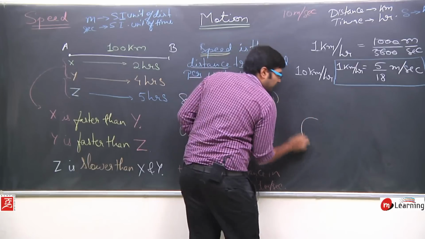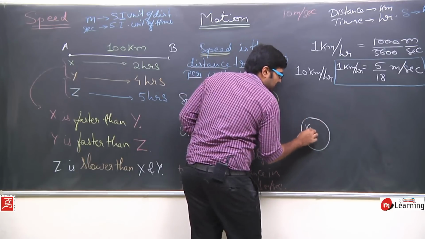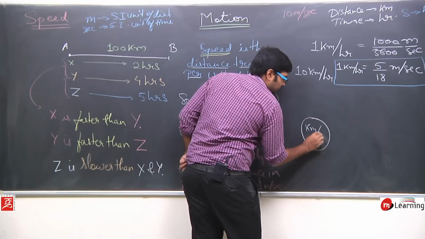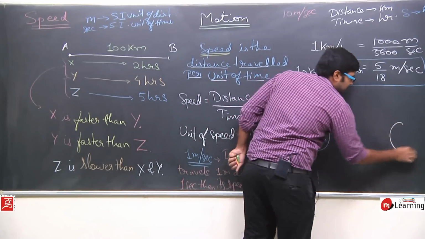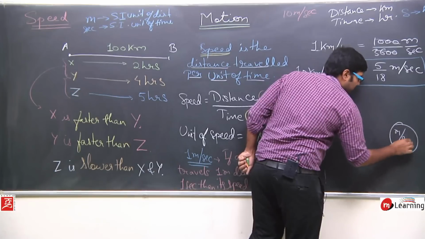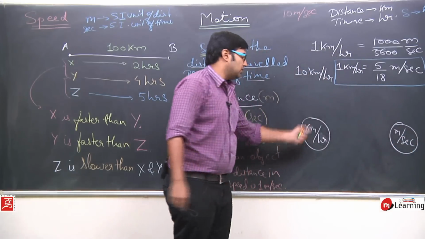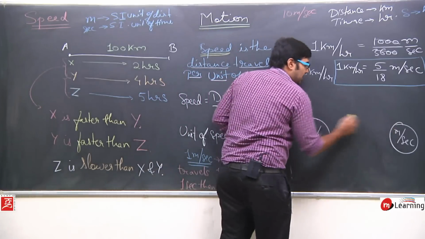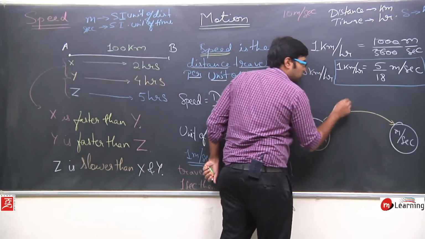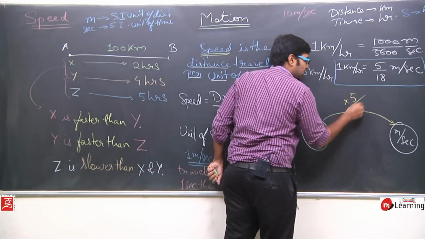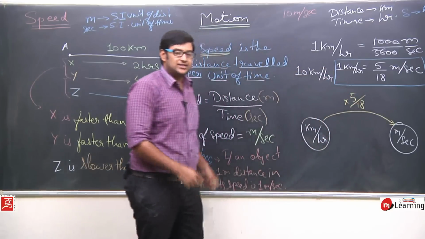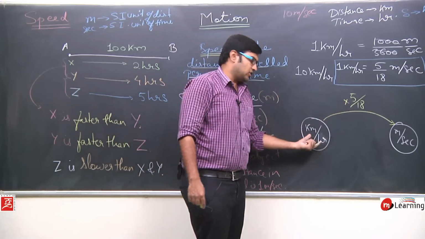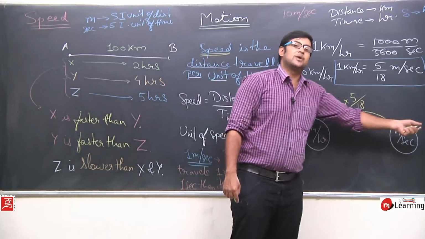If I want to convert the speed from kilometers per hour to meters per second, I can simply multiply it by 5 by 18, and I will get the speed in meters per second.